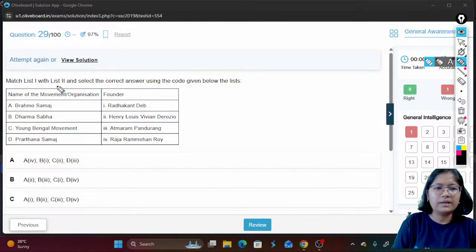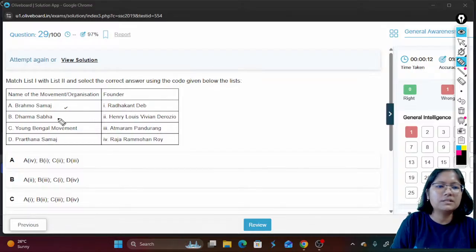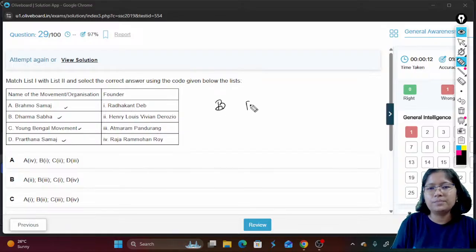Match list 1 and list 2 and select the correct answer using the code given below. Okay, let us see. This is from modern India. Brahmo Samaj, Prarthana Samaj, Young Bengal movement. At least you should know these for the exam: Brahmo Samaj, Prarthana Samaj, Arya Samaj, Ramakrishna Mission, Theosophical Society, and Young Bengal movement.